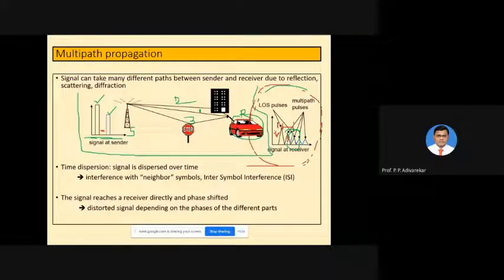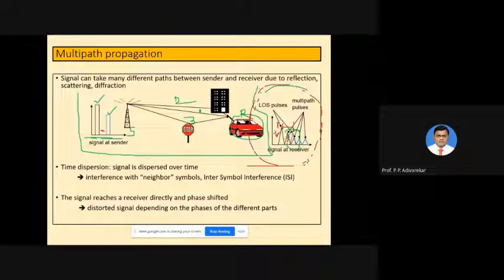Through wires only, signals are passing. There is a dedicated medium between the sender and the receiver, but in wireless we do have such things, and that is the downside of wireless communication. So now this is about the effect of signal propagation.